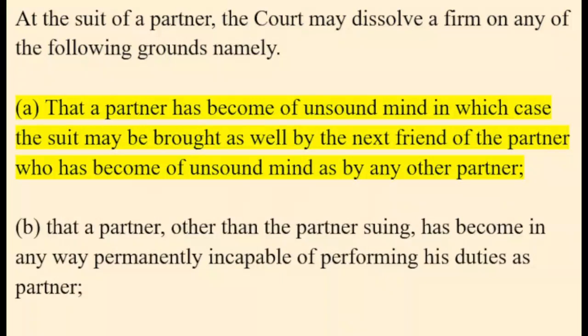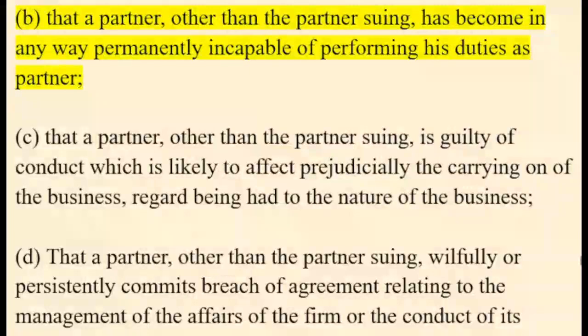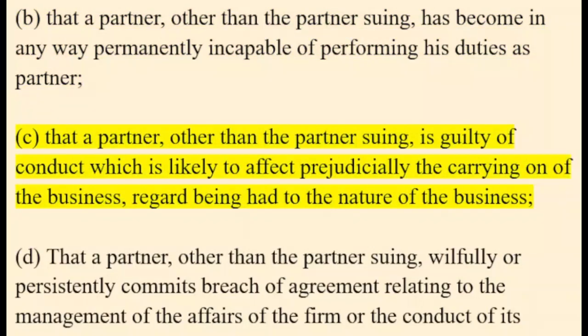That a partner has become of unsound mind, in which case the suit may be brought as well by the next friend of the partner who has become of unsound mind as by any other partner. B. That a partner, other than the partner suing, has become in any way permanently incapable of performing his duties as partner. C. That a partner, other than the partner suing, is guilty of conduct which is likely to affect prejudicially the carrying on of the business, regard being had to the nature of the business.